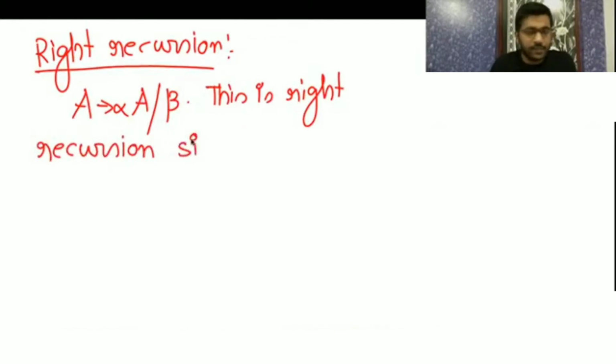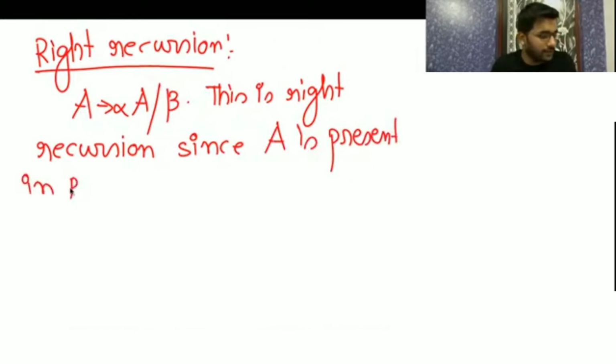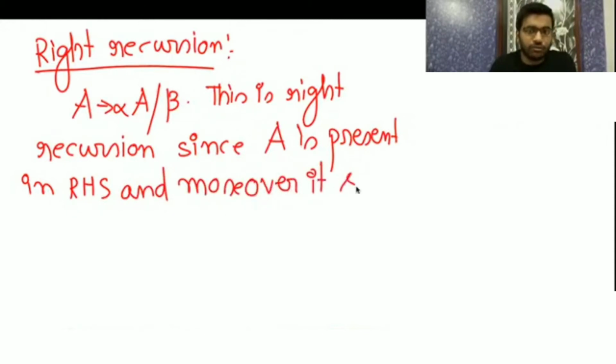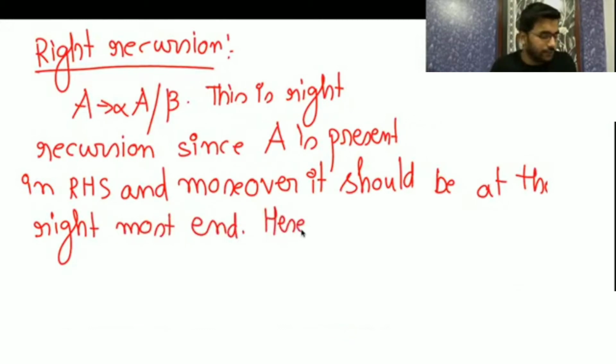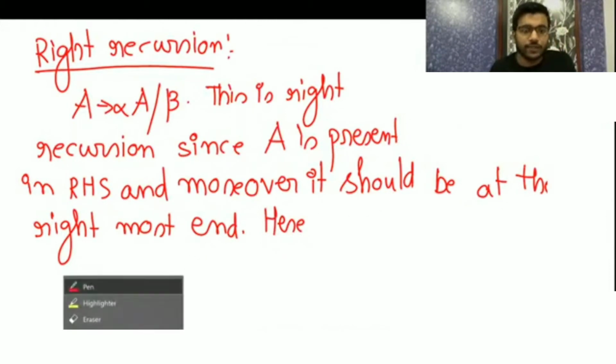This is right recursion since A is present in the RHS, and moreover it should be at the rightmost end here. Okay.